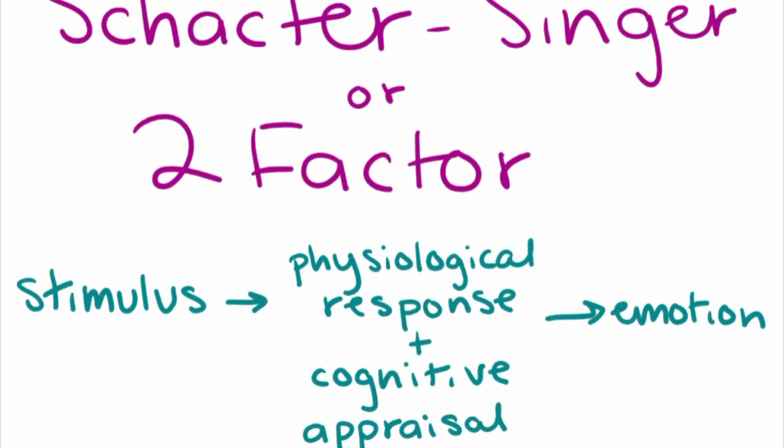In this situation, Ella is scared of dogs, so she interprets her arousal as fear, whereas her friend likes dogs, so she interpreted that dog barking and that arousal that she got from it as excitement. The steps for the Schachter-Singer theory go stimulus, physiological response, cognitive appraisal, and then emotion.